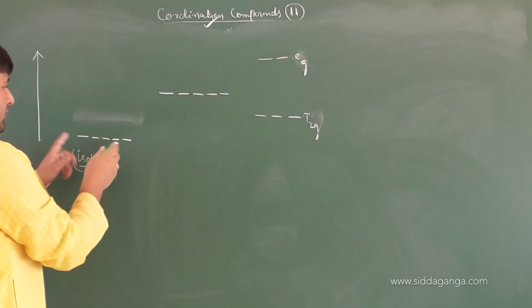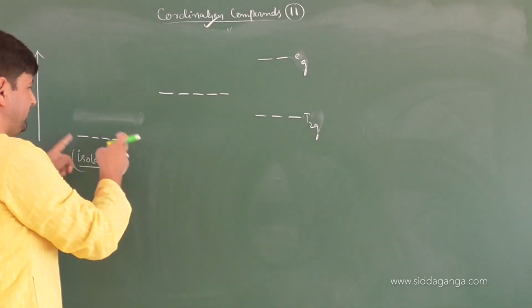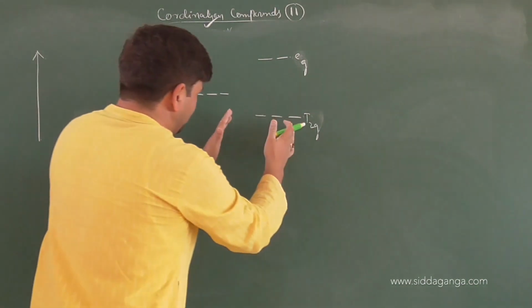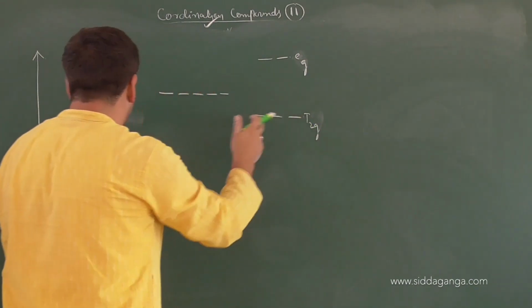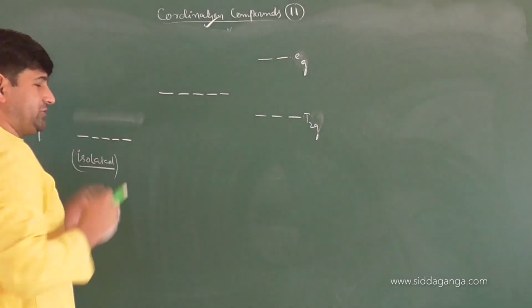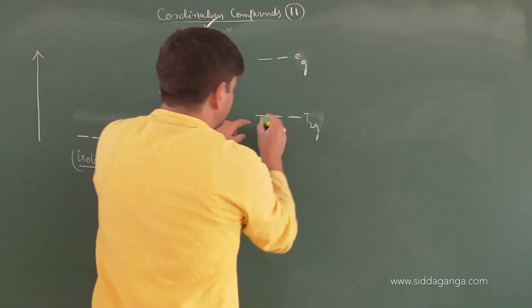And naturally, when the ligands are not present, when the central metal atom is isolated, its energy will be definitely less. Even if splitting has occurred, the energy of that T2G set will definitely be more than that of an isolated system. So diagrammatically, it should be clear to you. So you got the T2G set and the EG set.